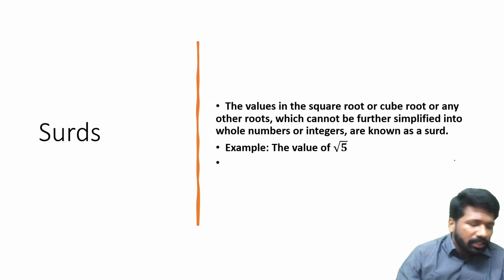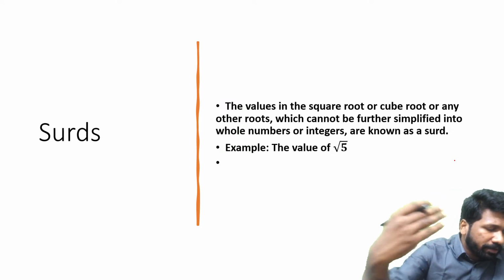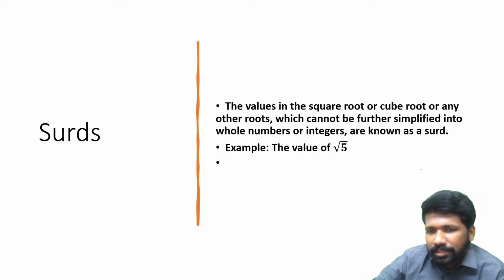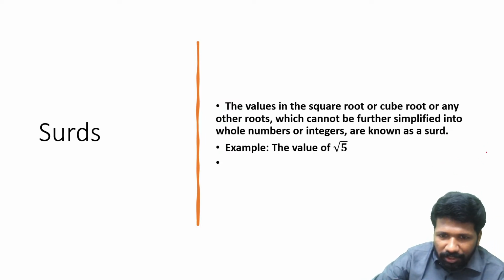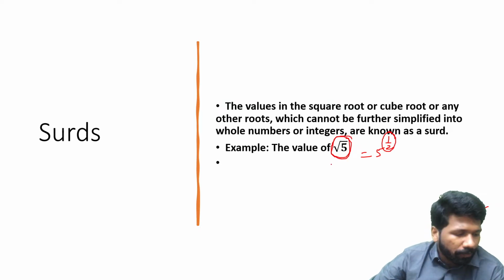So now, what are surds? Surds are nothing but exponents themselves. If an exponent has a fractional power, that is called a surd, or the definition of surd is mentioned here. For example, root 5. Root 5 can also be written as 5 raised to half. 5 raised to half and root 5 mean the same.